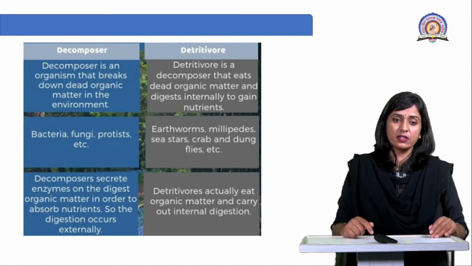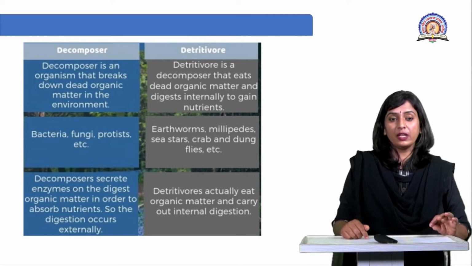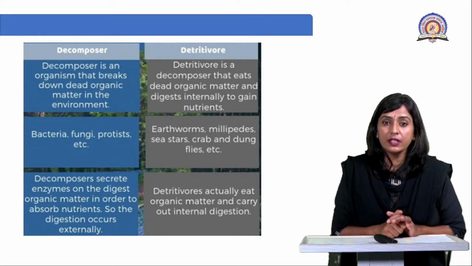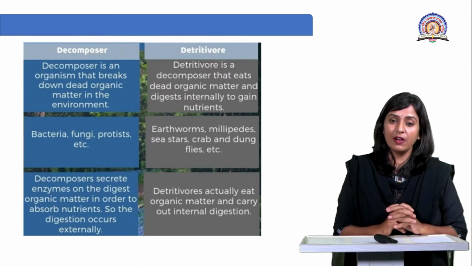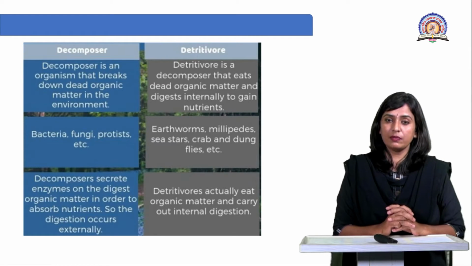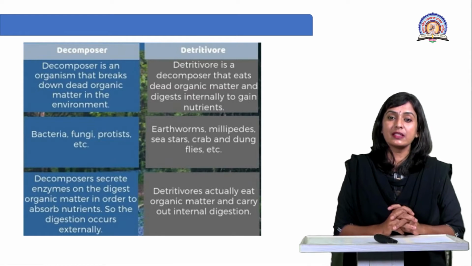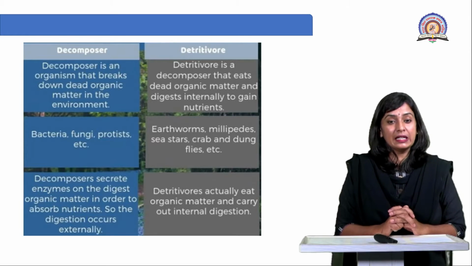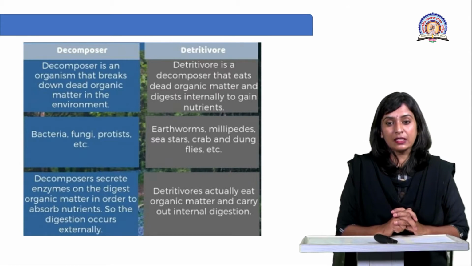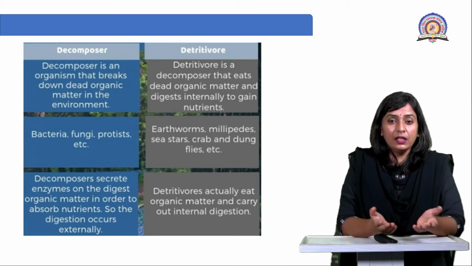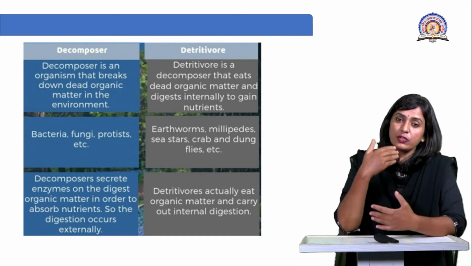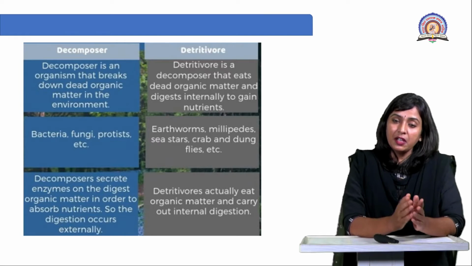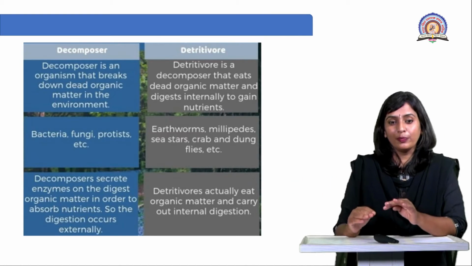Right, let's see what the difference is. A decomposer is an organism that breaks down dead organic matter in the environment. Whereas a detritivore is a type of decomposer. As I said earlier, a detritivore is a type of decomposer that eats dead organic matter and digests it internally through its gut, so as to gain nutrition, and while digesting it, it also converts it into a simple form, right?